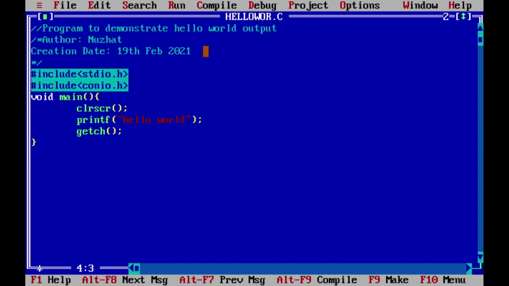Suppose you want to use the program in future, then there is no need to read the whole program. Right now you have only 3-4 lines. In future you may have 50 or 100 lines, or more than that. Then do you have to read the whole program? No. Just write the documentation section, and from that you will get a clear idea about the program, and that will save your time.